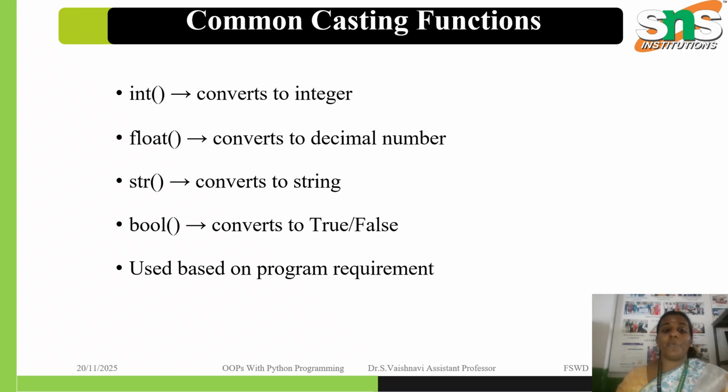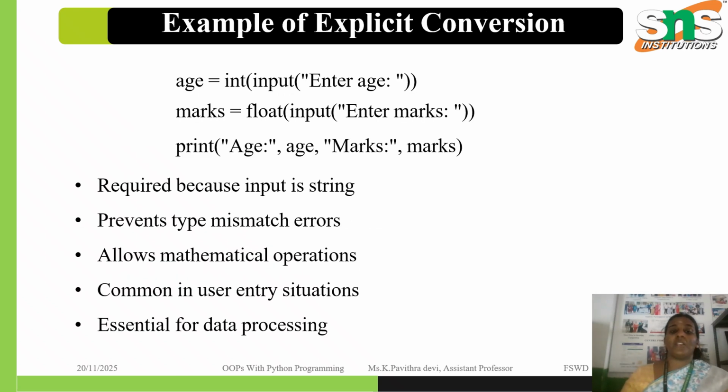In the next slide, we are going to look at an example with age. Here age is an int input, and marks is a float, with decimal points, and we print the age and marks of a user. This is required because input is in string form. It prevents type mismatch errors and also allows mathematical operations such as plus and minus, where we want a number as a float. It is common in user entry situations and essential for data processing.